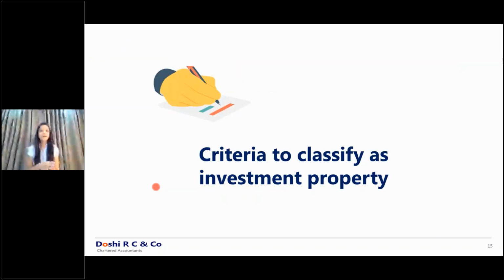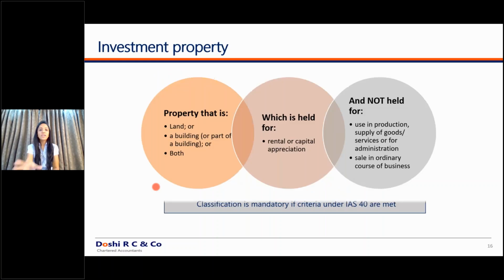Now, you are understanding investment property. There is a specific standard for investment property, but you would all have a question in mind: what exactly is investment property, or what items have to be classified as an investment property? Ind AS 40 has given a set of guidelines. Only if a particular asset fits into those guidelines will it be classified as an investment property. So the first criteria is the property has to be land or building. No other item can be classified as an investment property. It has to be a land or building.